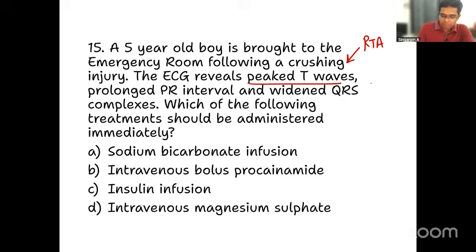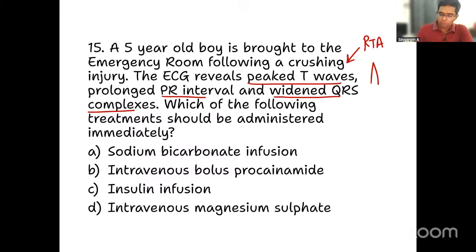Peaked T waves, that is something like this, pointed T waves like that, right? T waves are pointed. Prolonged PR interval along with that widened QRS complex. Okay. Which of the following treatment should be administered immediately? Sodium bicarbonate, intravenous procainamide, insulin infusion or magnesium sulfate.